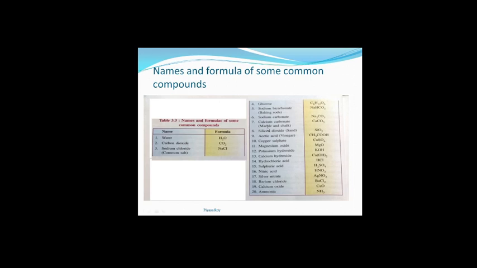Calcium carbonate, which is commonly known as marble and chalk. The component of chalk is nothing but calcium carbonate, so CaCO3 is the formula. Silicon dioxide, this is sand, SiO2. Acetic acid, commonly known as vinegar, CH3COOH.